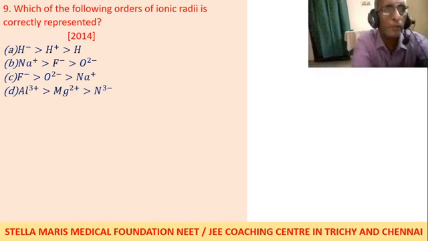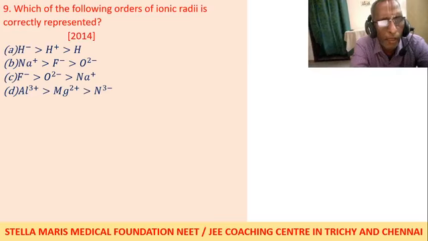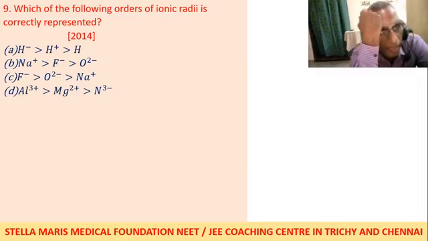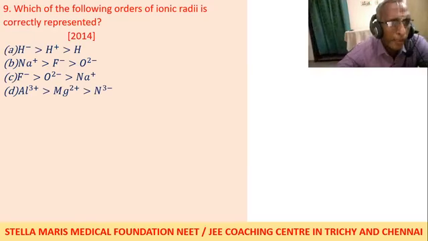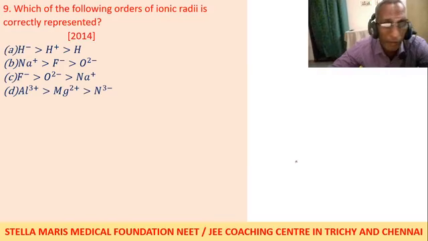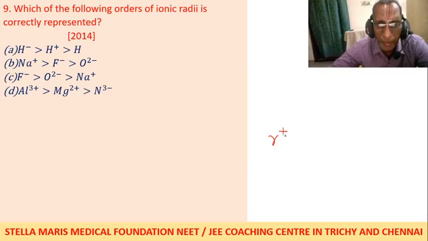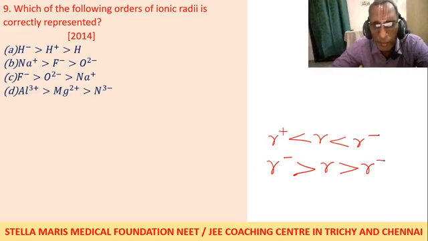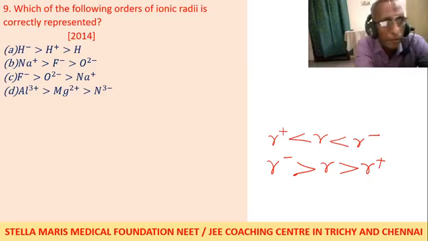Next, which of the following orders of ionic radii, radius singular, radii plural, is correctly represented? Here they have given cation, anion, general, cation, anion, neutral atom. You have to remember it is given greater than everywhere. We already studied that the radius of the cation is less than the radius of the atom. If you reverse the order, the radius of the anion is greater than the radius of the atom, which is greater than the radius of the cation. Which is correct? So this order.